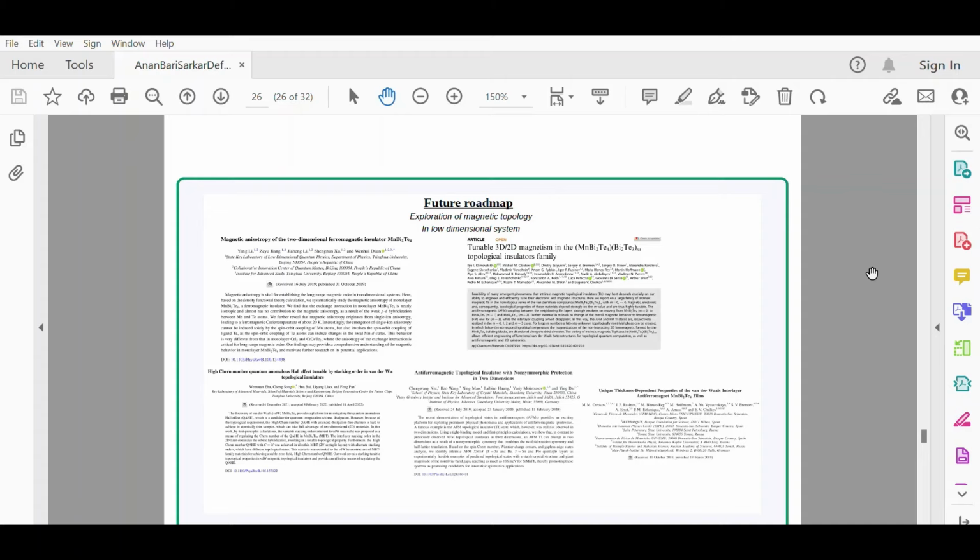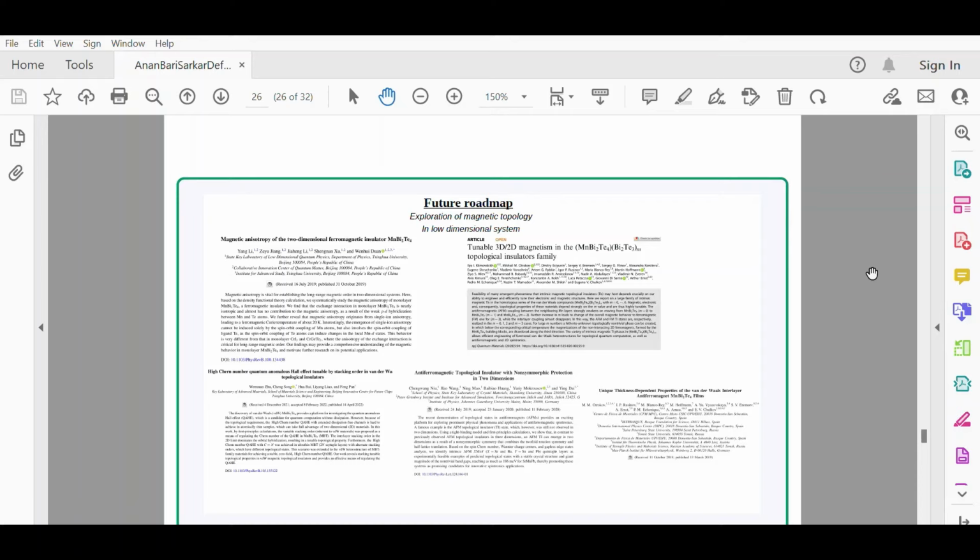So the future roadmap from here on is working in different systems. So exploration of magnetic topology in low dimension systems, there are quite a few. There is a vast range of work that has been going on, this being a competitive field. We are constantly trying as far as working in different systems is concerned. So it all starts from magnetic anisotropy, but there are quite a few. I'm just showing some part of them to capture as much as I can.